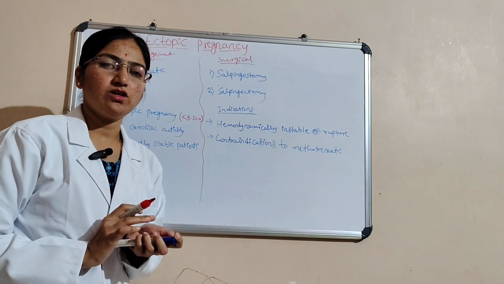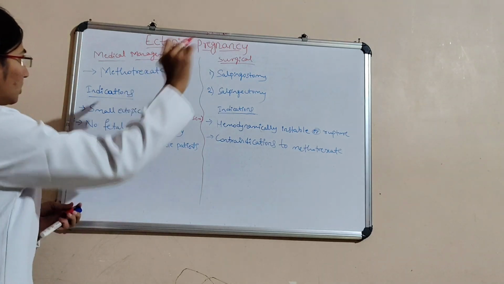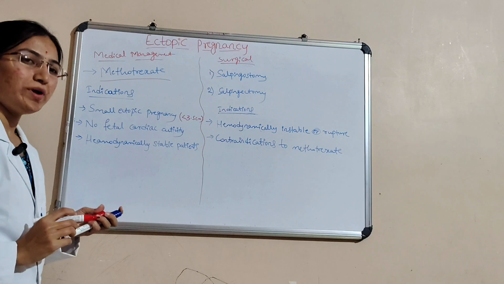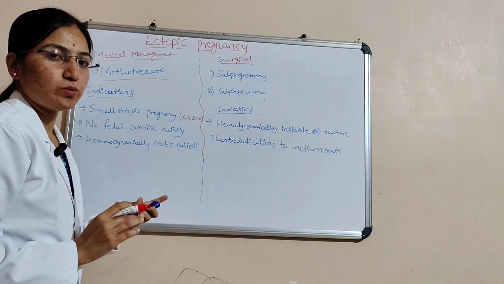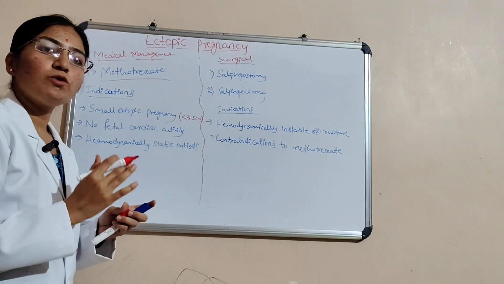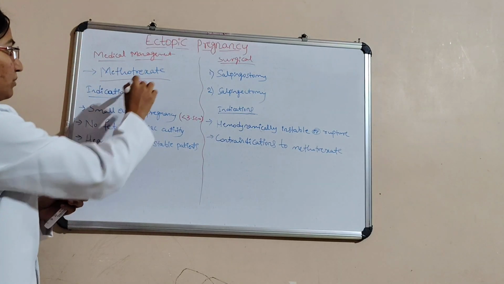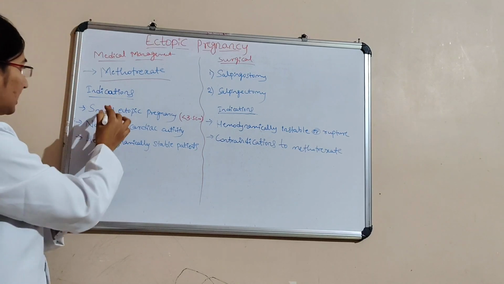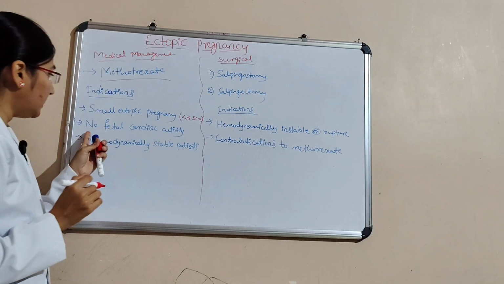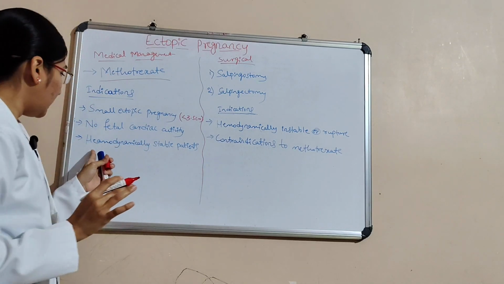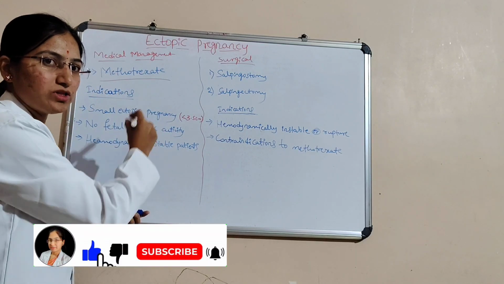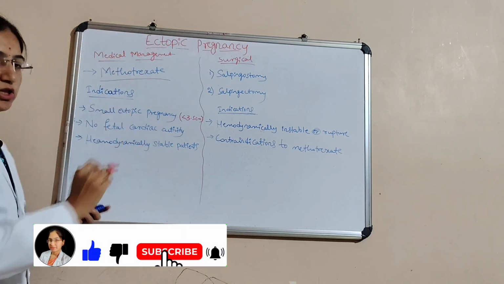Next we will see the management. First there is the medical management. Here methotrexate can be given for a patient suffering with ectopic pregnancy. That is a folate antagonist that stops trophoblastic tissue growth. What are the indications? A small ectopic pregnancy, less than 3.5 cm, no fetal cardiac activity seen, and hemodynamically stable patients. For these kinds of patients, methotrexate can be given.